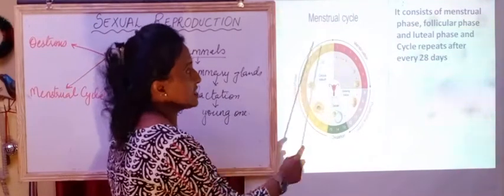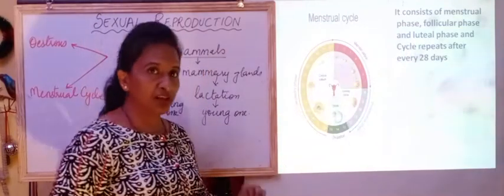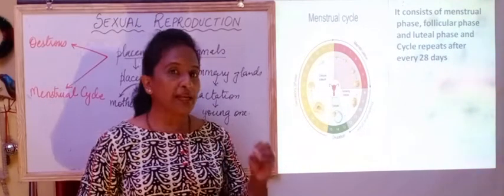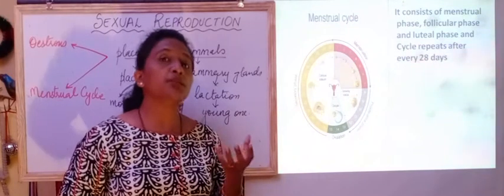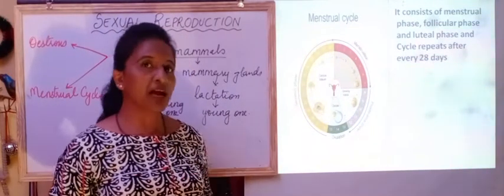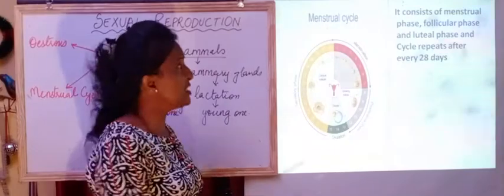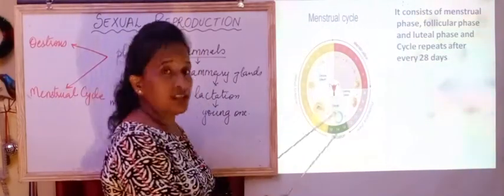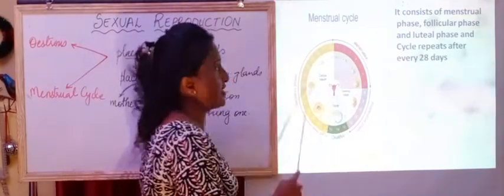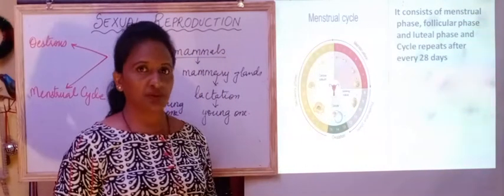And then next is the secretory phase or luteal phase, where during pregnancy the hormonal changes again occur, wherein the progesterone hormone will be at a higher peak. So we see in the menstrual cycle there are different phases. After every 28 days this cycle will continue.